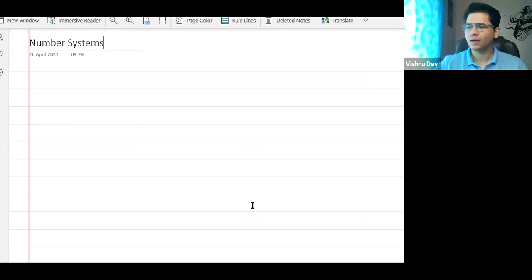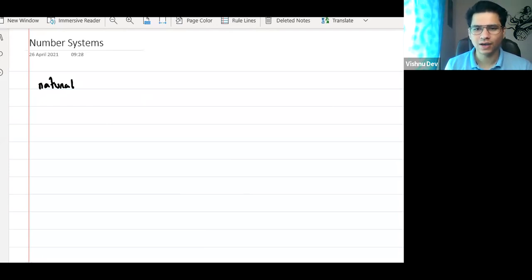Now, whenever we talk about number system, before teaching it, let us know what you know about this. What are numbers? What are the different types of numbers? Natural numbers, whole numbers, prime numbers, rational numbers.